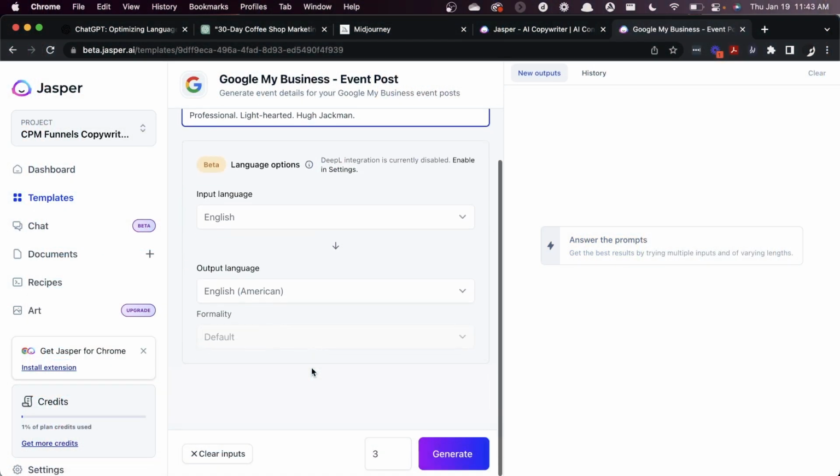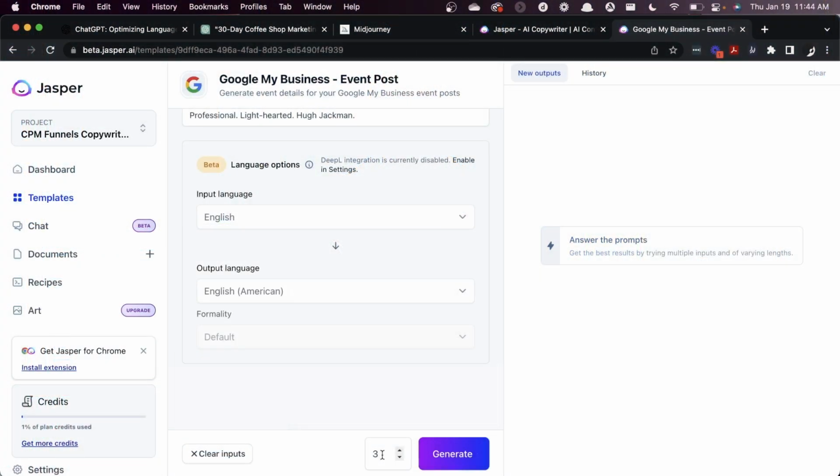And you can also choose down here all sorts of fun things. Output language. So if you are in a country that is not American, then you can dial in the output language to be specific, and it even has things like formality. So if you speak something like French or Chinese, where some of the words that you can use are going to be a little bit more formal and you want to speak more towards a friend, you can toggle things like the language formalities so that you can really speak into your audience.